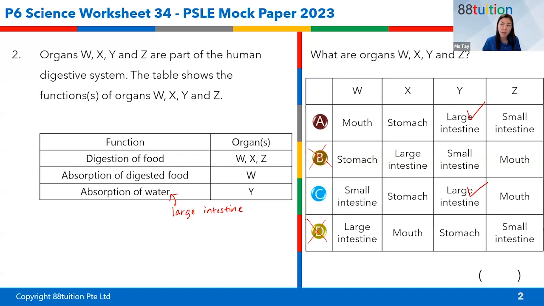Next thing we look at is absorption of digested food, and that part is only the small intestine in our body. So this must be the small intestine. In fact, you only need these 2 pieces of information to derive your answer. So what is our answer here? W is small intestine, this is wrong. This is correct. Answer is C.